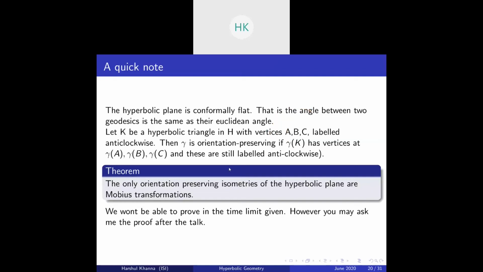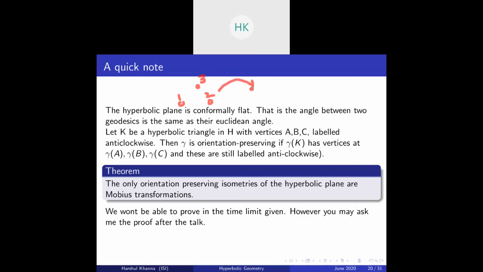So let K be a hyperbolic triangle in the upper half plane with vertices A, B, and C labeled anti-clockwise. Suppose you have these three points: this is one, this is two, this is three, labeled anti-clockwise.